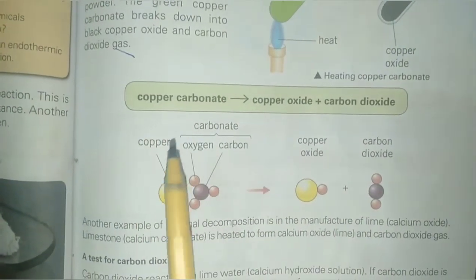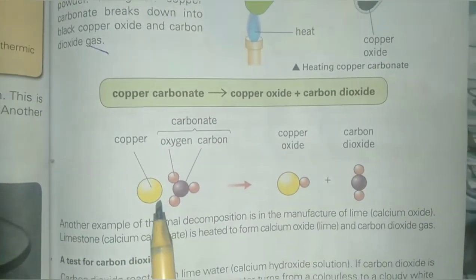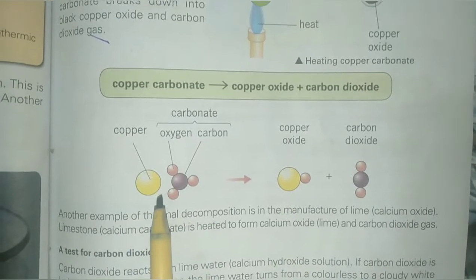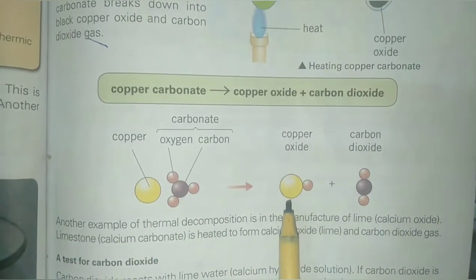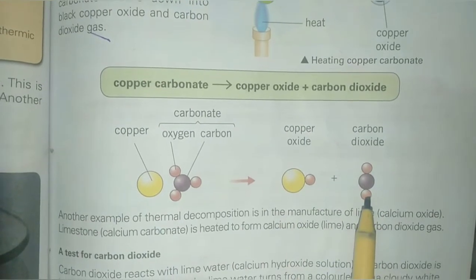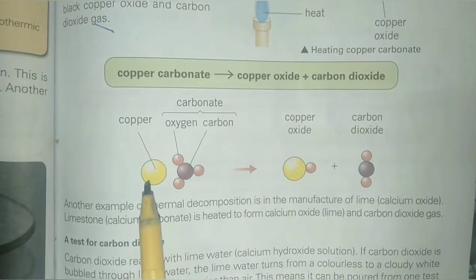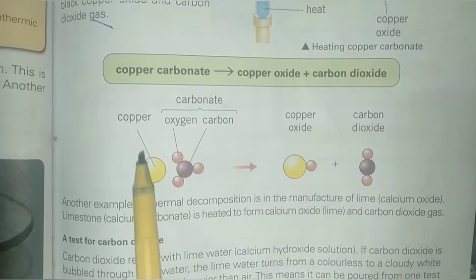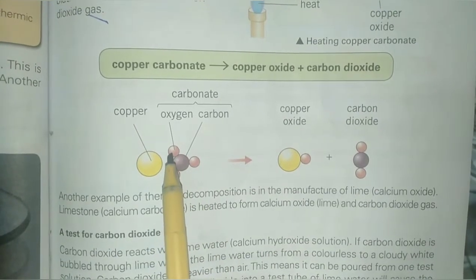the copper carbonates. Students, you know that chemical change happens when the atoms in the molecule separate and join in a new way to produce entirely new substances. This is copper carbonate, and this is the atom of copper, this is the atom of carbon, and these are the atoms of oxygen.